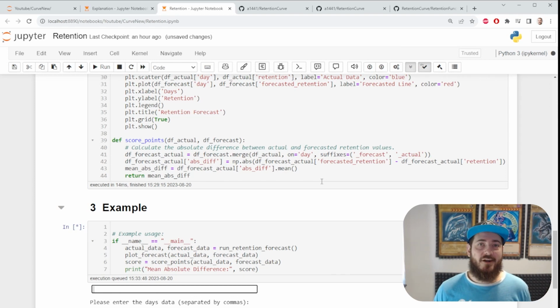Hey there, Python bros. I want to share with you a common method used in gaming analytics, and that's lifetime value extrapolation or retention forecasting.